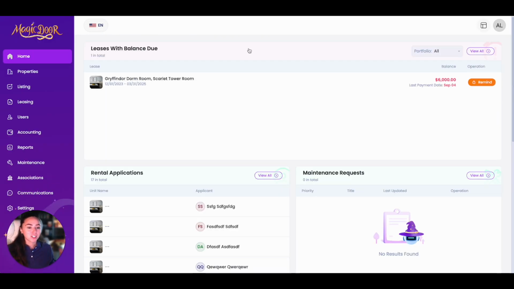This is pretty much a quick breakdown of MagicDoor software, how you can access everything. It is simple, it is straightforward, and it's user-friendly. So anytime you need to find something, you can just go to this left bar navigation and go directly to what you're trying to do. We'll make more in-depth videos about how to do specific tasks within MagicDoor so that you can become a MagicDoor Pro and get the most out of this software.